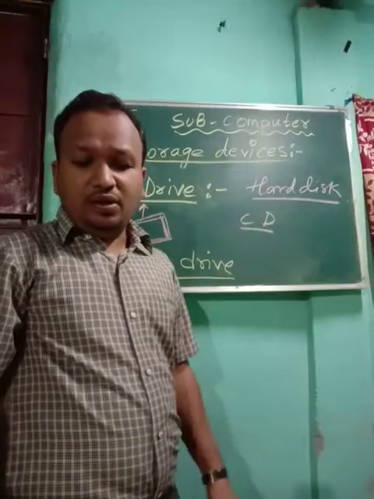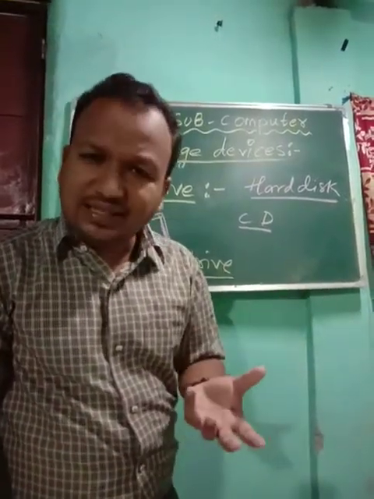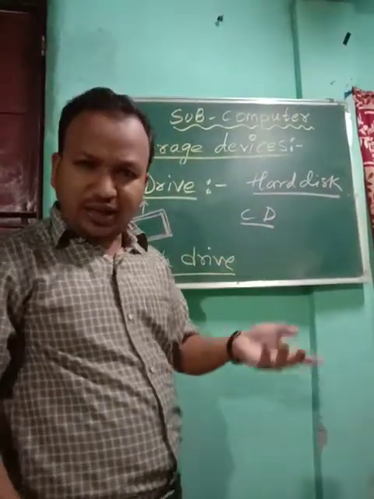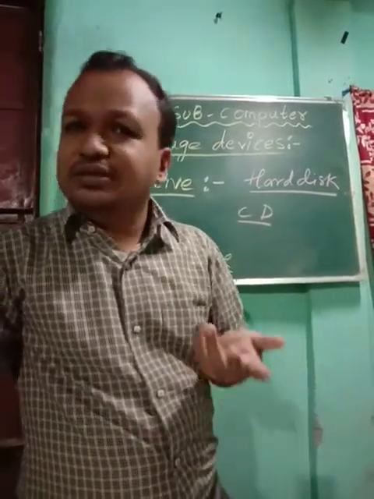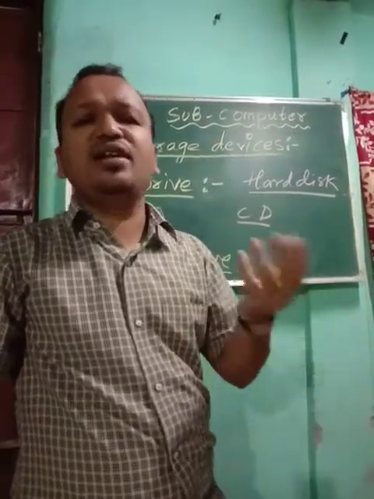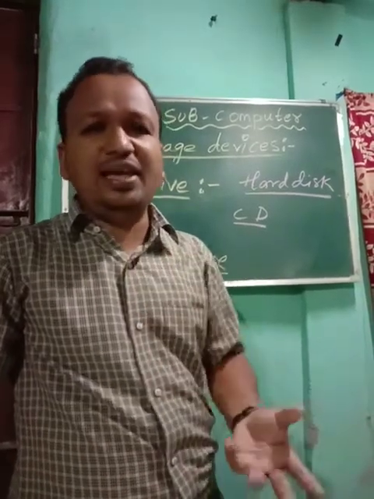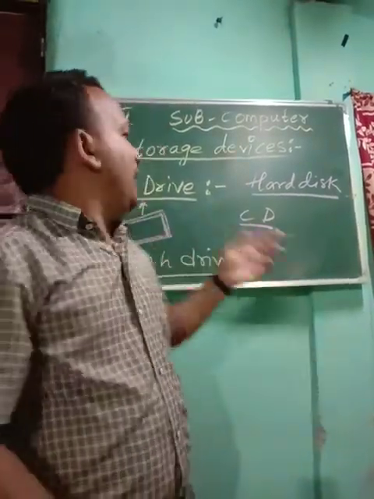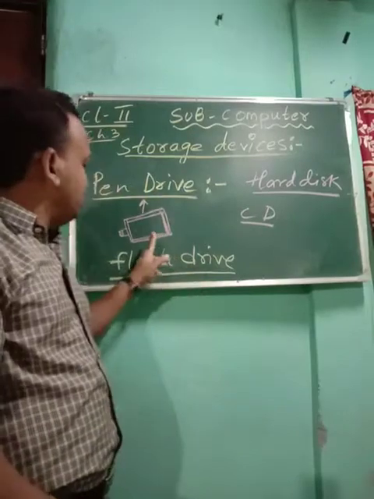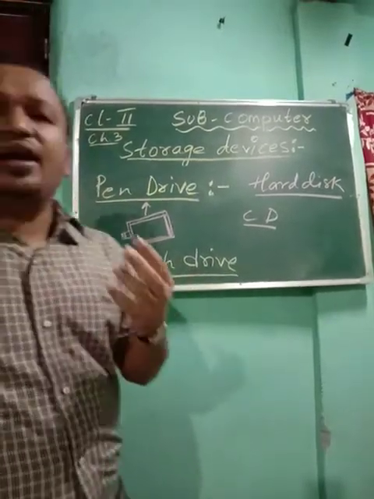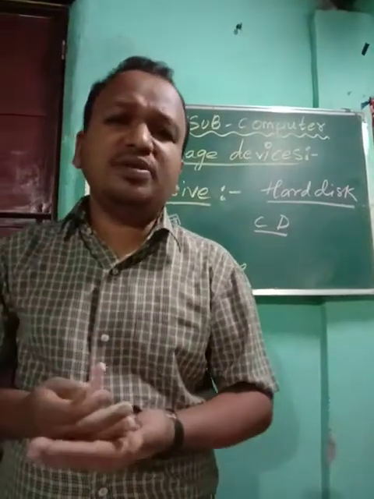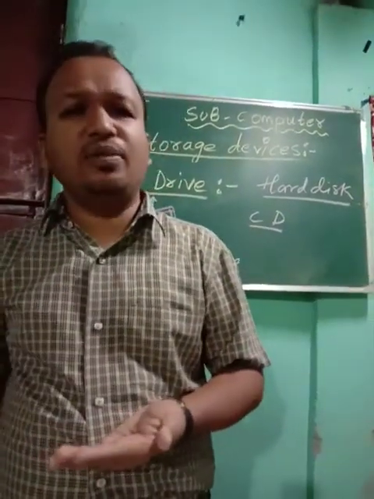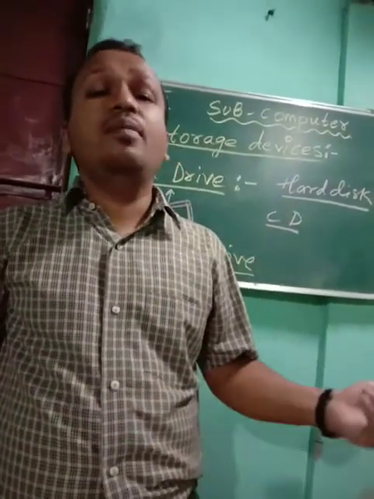CD is your compact disk, which can also store lots of data. You can put a CD in the CD drive and check your data, listen to your music, play games, etc. And the last one is your pen drive. It is very small and can store lots of data. You can transfer data from your computer to another computer with the help of your pen drive.